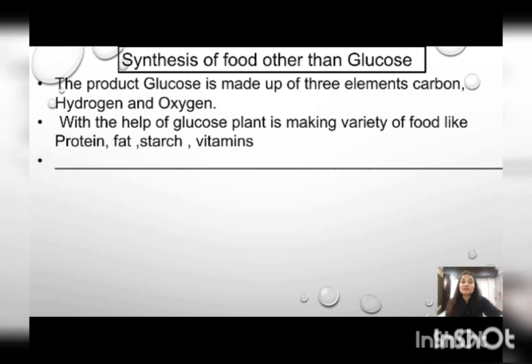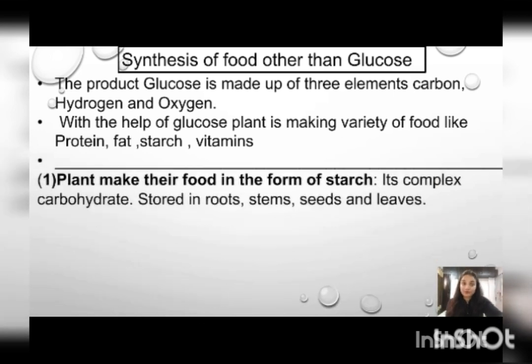So first we will see food in the form of starch. It can make food in the form of starch. The characteristic of starch is it is a sticky substance. When you want to check the presence of starch, you just have to touch that one. It is feeling like stickiness. Just because of this characteristic, we can identify whether it is starch or not. It is a complex carbohydrate and it has been stored in roots, stems, seeds or leaves.